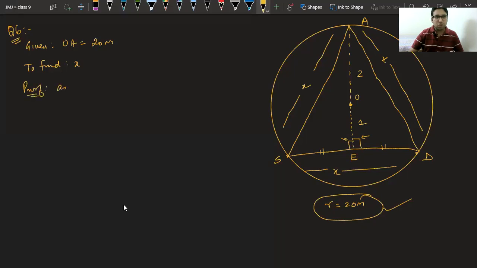Now, the proof. As ASD is an equilateral triangle, therefore O is centroid as well as circumcenter. First thing.